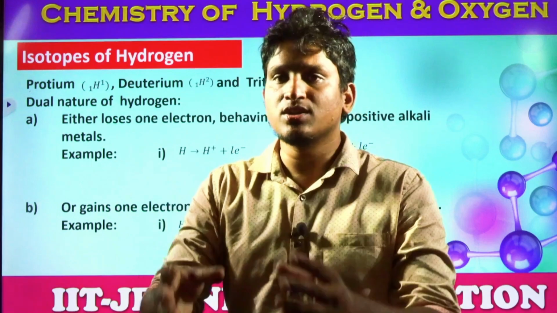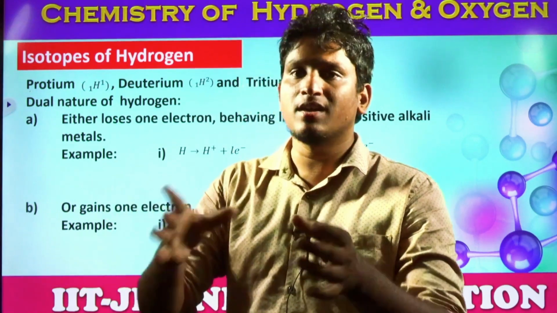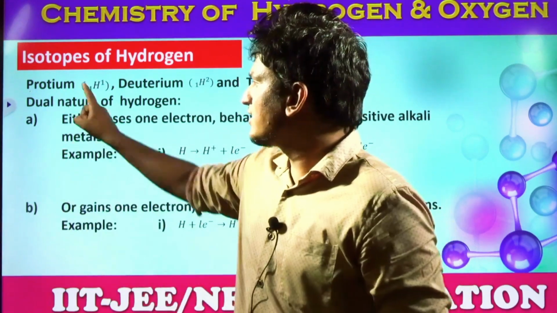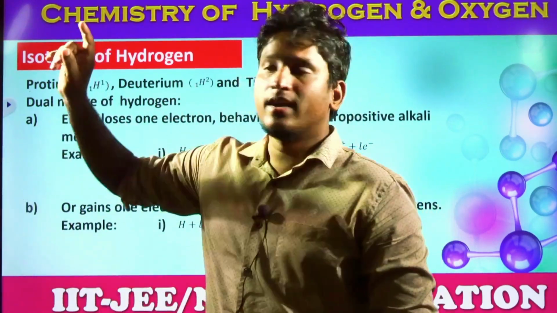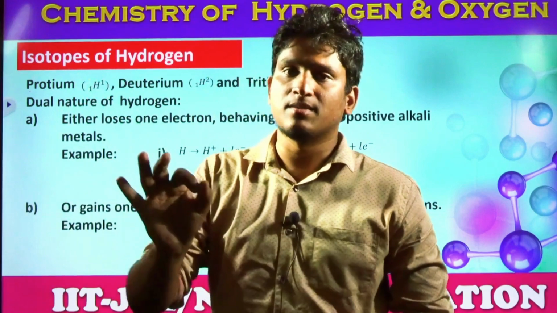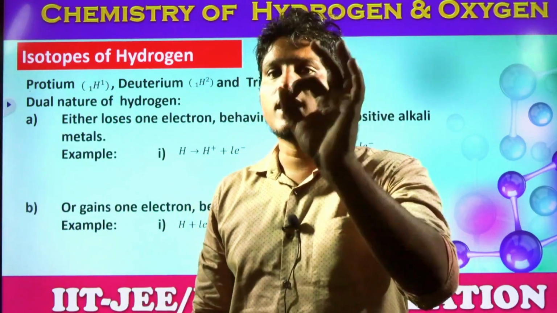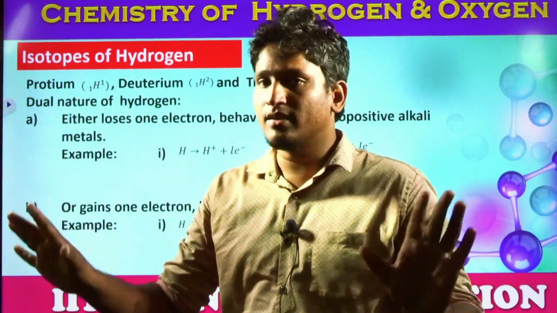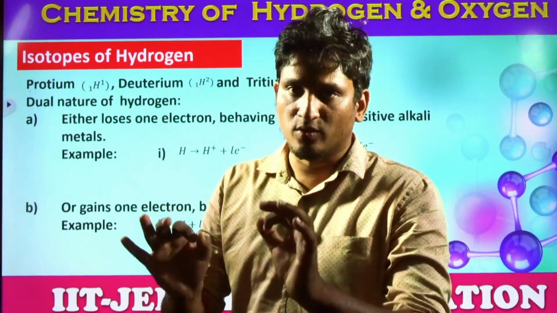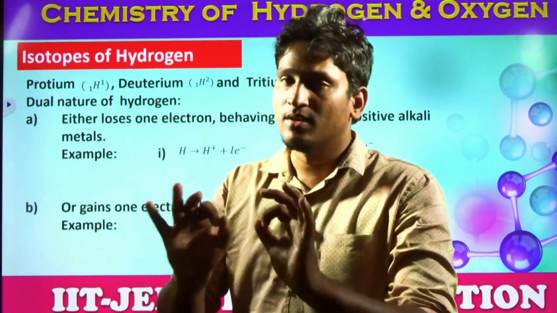So whatever the physical properties, whatever the chemical reactions we are talking about for hydrogen, that is protium only, 1H1. 1 is the atomic number and the superscript 1 means mass number. It contains 1 proton and 1 electron only, no neutrons in protium. So the whole abundant element is protium only, students. The most abundant isotope is protium only.